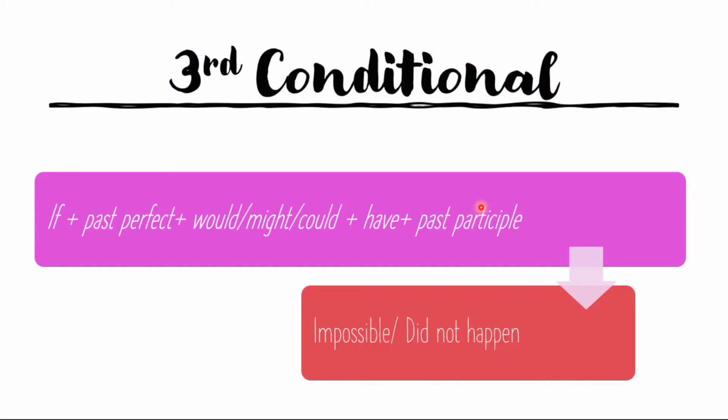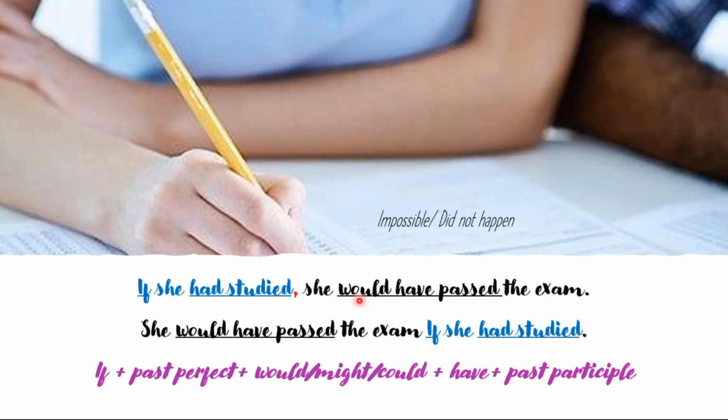Now, the third conditional. For the third conditional structure, we have if plus the past perfect structure plus would or might or could have and the past participle form of the verb. This is for impossible situations or something that didn't happen, all right? And we are imagining the possible results of something that didn't happen, right? For example, if she had studied, she would have passed the exam.